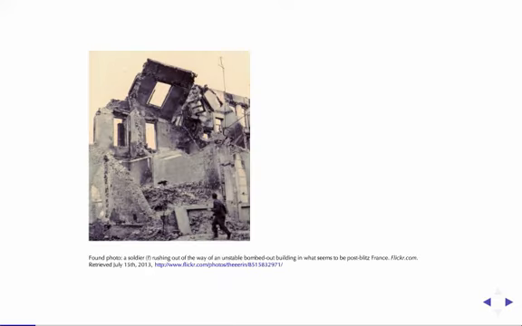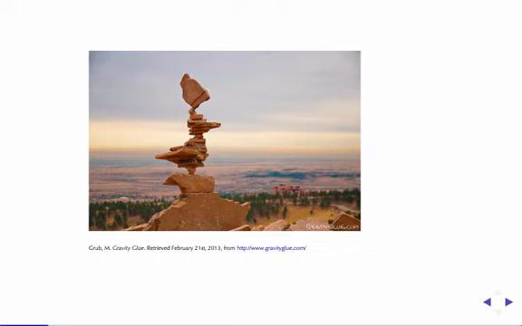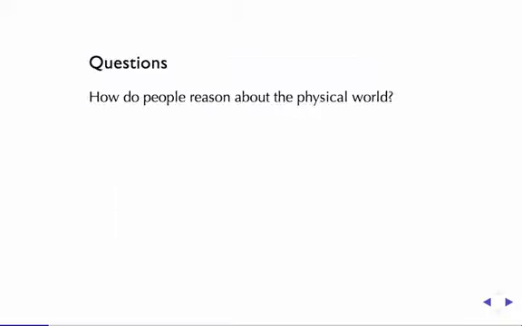On one end of the spectrum, we use our intuitive physics to safely navigate the world and to avoid dangerous situations. Just like this soldier, you would probably run out of this building in order to avoid being crushed by the falling debris. On the other end of the spectrum, our intuitive physics evokes a sense of wonder and awe when our expectations are violated, as in the case of this rock-balancing art structure, which, believe it or not, is actually stable. These are the types of scenarios that I'm interested in.